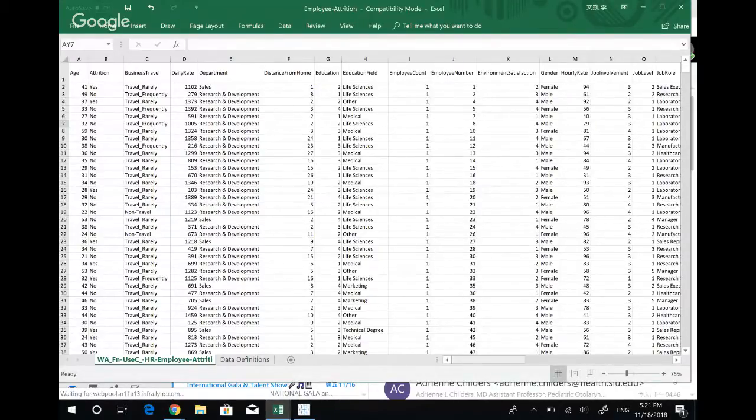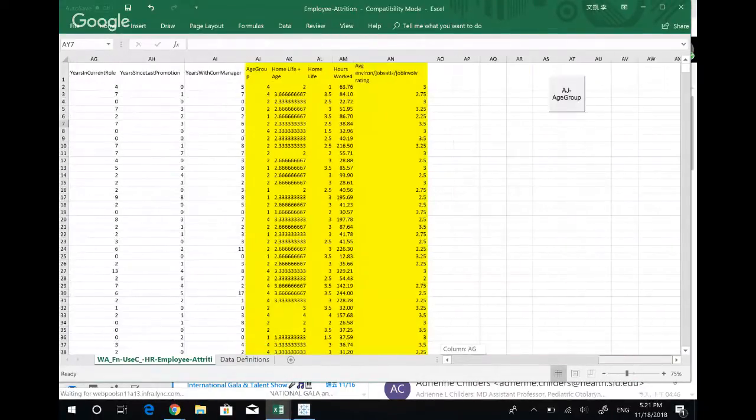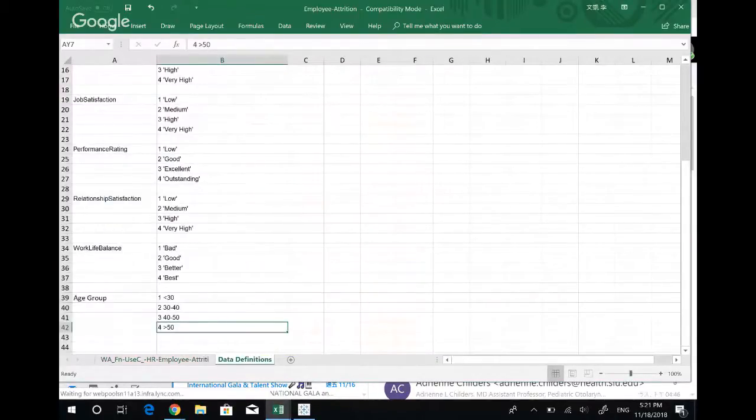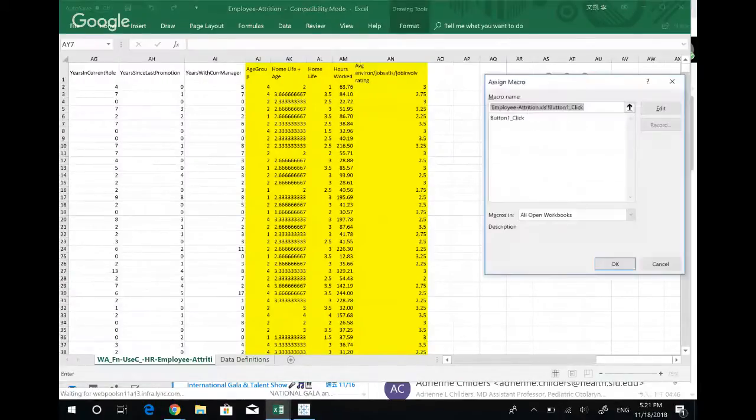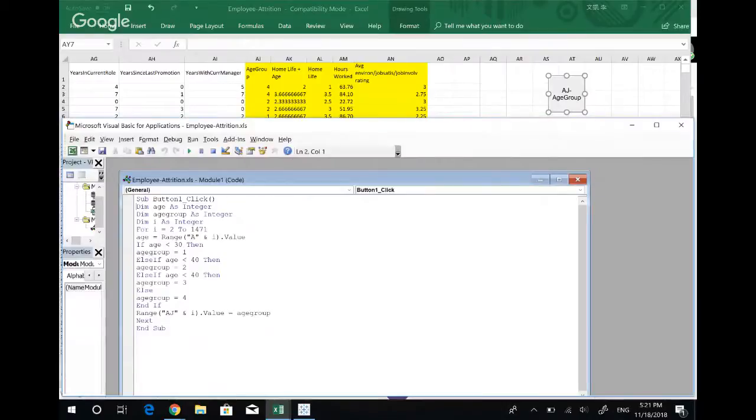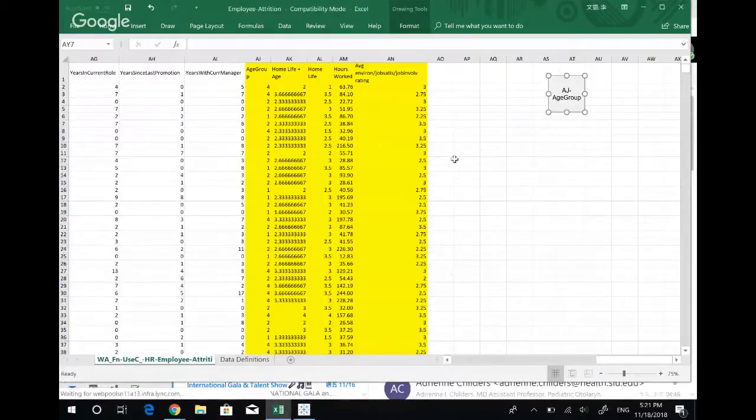If you look at the previously presented information, we added some columns here at the end, including the age group, where if you look at the definitions, we defined that as 1 is less than 30, 2 is 30 to 40, 3 is 40 to 50, and 4 greater than 50, with an assigned macro using the if-else function. Once that was created, we were able to use that information to create weighted averages, including home life with work-life balance and relationship status, as well as age, versus if you remove age from that situation.